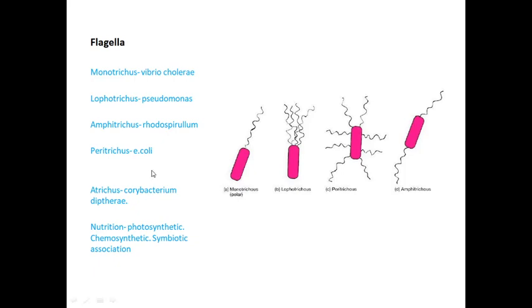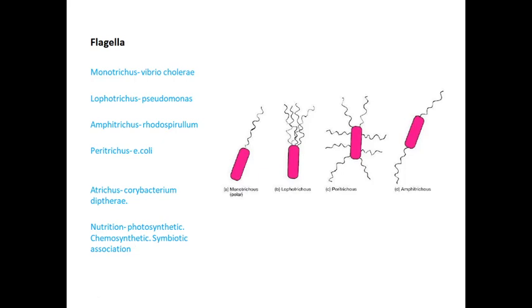E. coli also comes under symbiotic association. Symbiotic association means both organisms benefit. Based on nutrition, bacteria are classified into three types: photosynthetic bacteria, chemosynthetic bacteria, and symbiotic association.